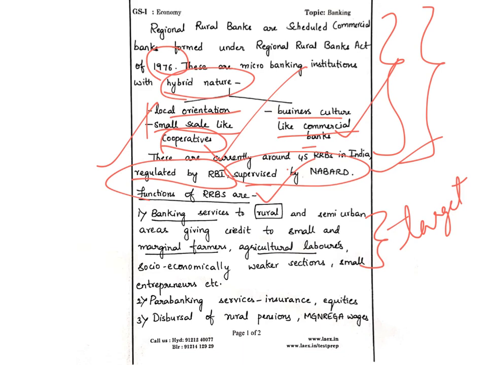Then he goes on writing para banking services which include insurance, equities, like that. He also writes disbursal of rural pensions, Mahatma Gandhi NREGA wages, etc. So these are all valid functions of RRBs. He has written in a systematic, point-wise manner, highlighting some of the important targets. Okay, and let us see what he writes further.